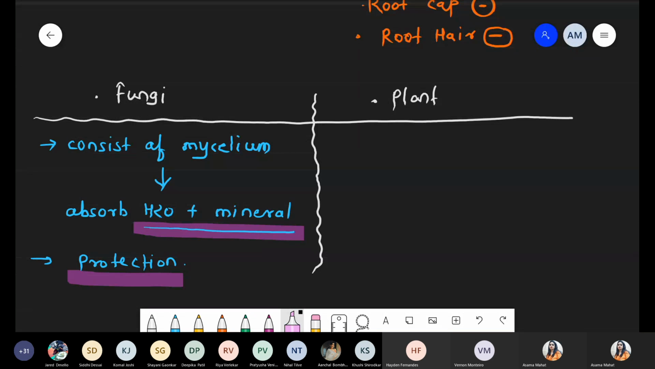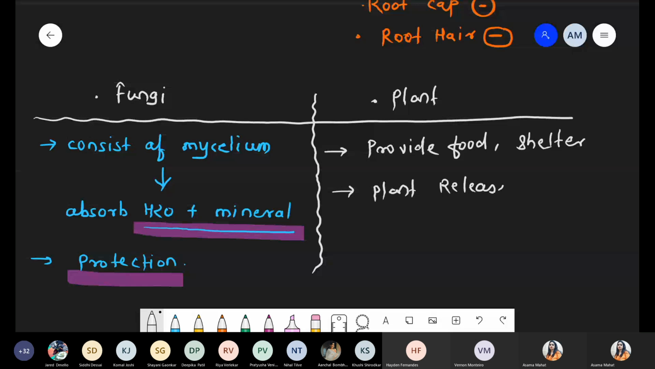Now, second point, what function is performed by the plant? Basically, plants are photosynthetic, so definitely they provide food to the fungi, and as well as we are talking about shelter. It provides shelter also. Number second, in case of this food, more specifically, plant secretes the chemical. Chemical means that it secretes the sugar.